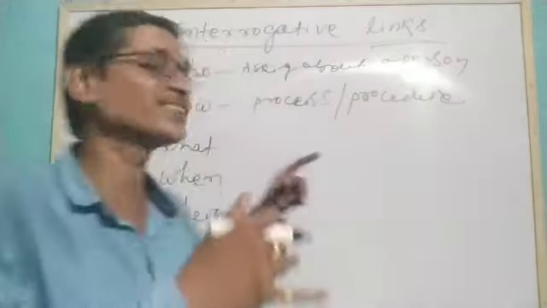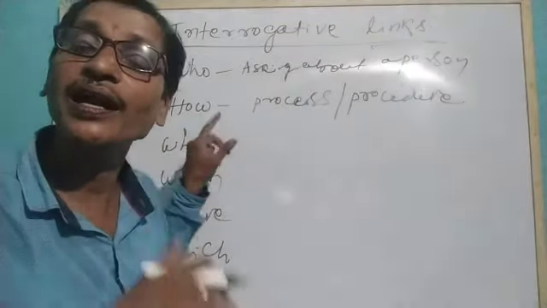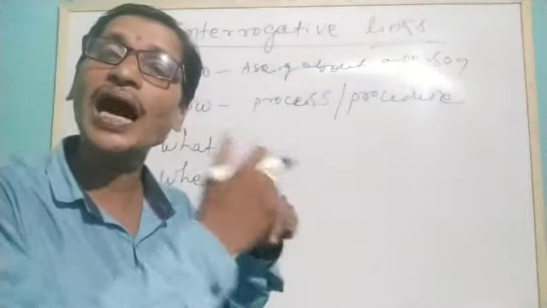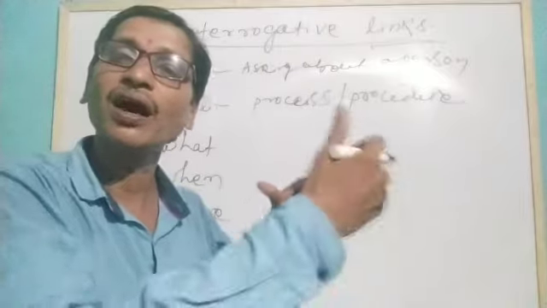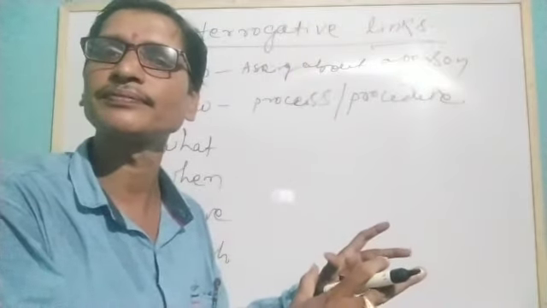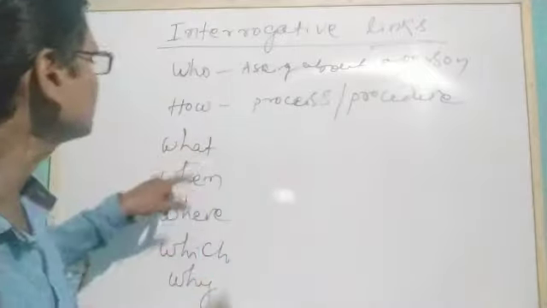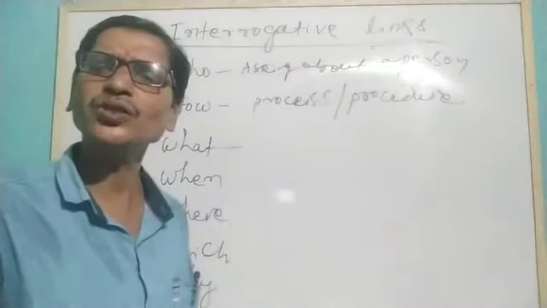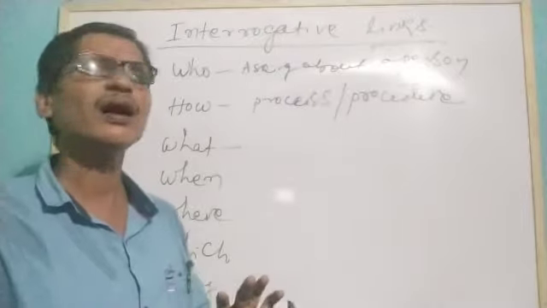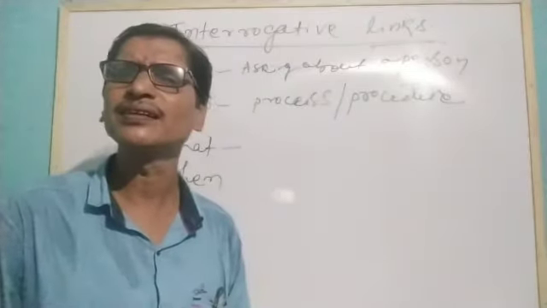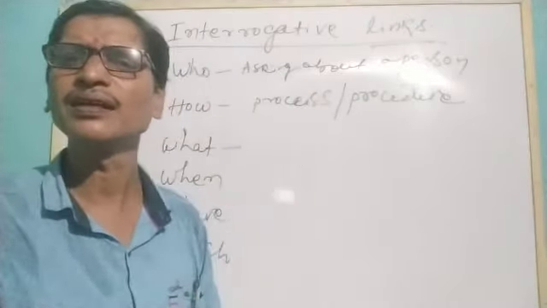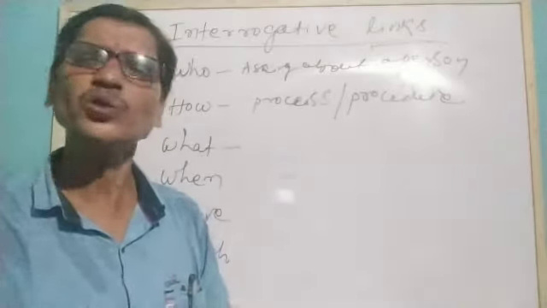We ask how many and how much, and the normal how is to ask about the procedure or the process. Clear? Similarly, what? When we are thinking about selecting something or knowing about something, we can use what.